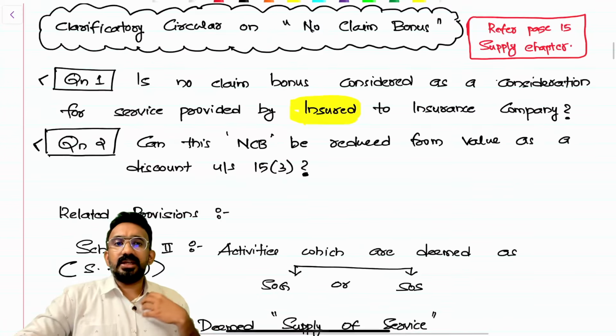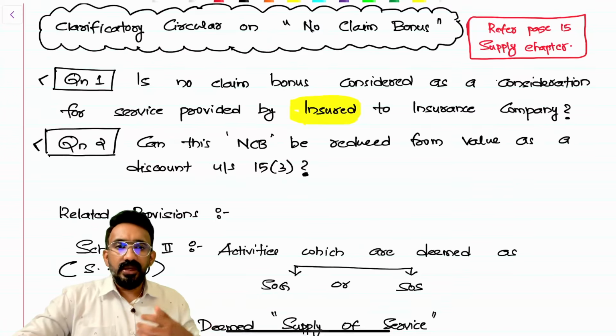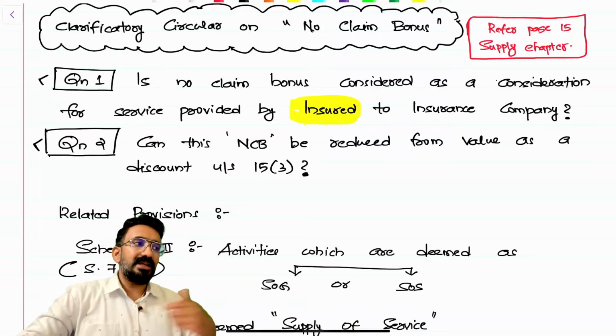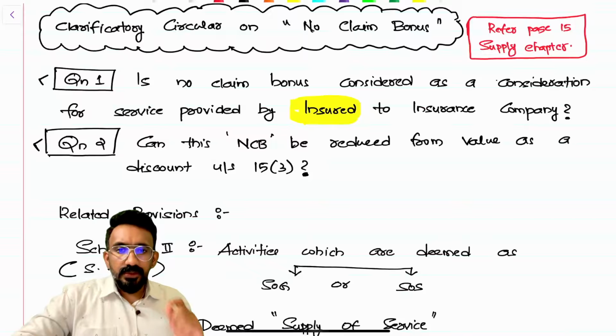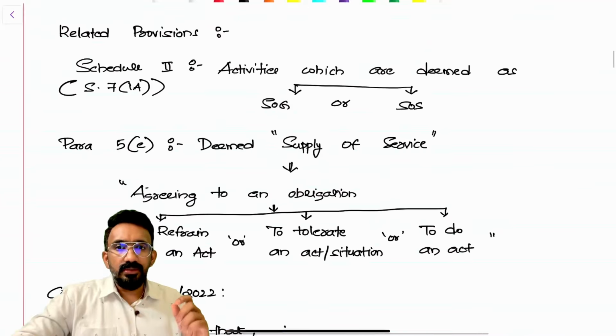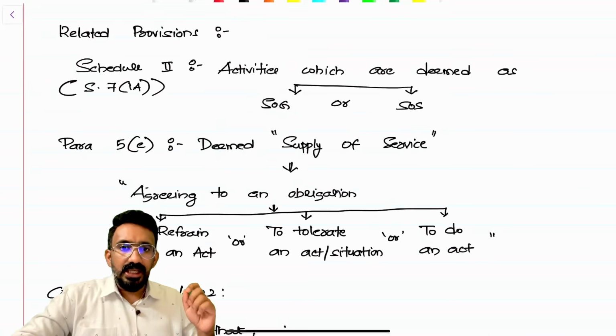Say I have taken a car insurance for 30,000 rupees. One year I made no claim. The insurance company is offering me a 5,000 no claim bonus in the next year because I didn't claim. Now the confusion primarily comes because of Schedule 2 para 5(e). Schedule 2 under section 7 subsection 1(A) talks about deeming certain activities as supply of goods or supply of service as per Schedule 2.